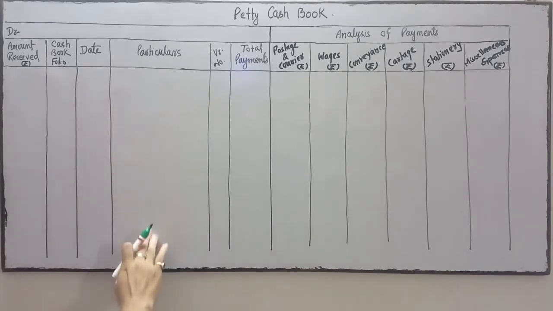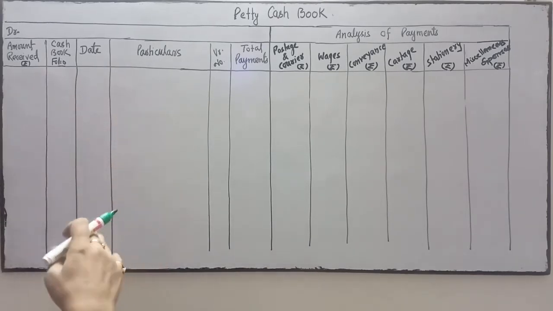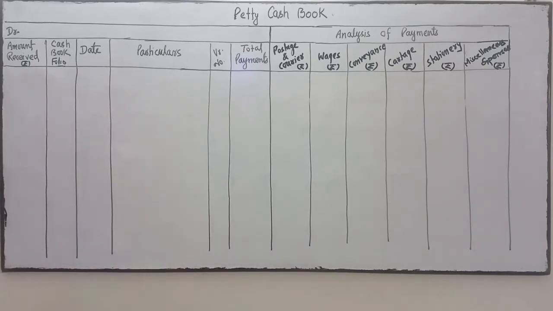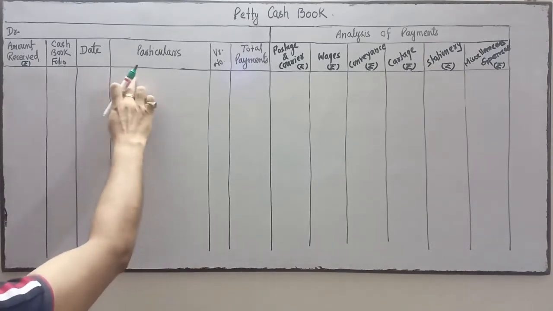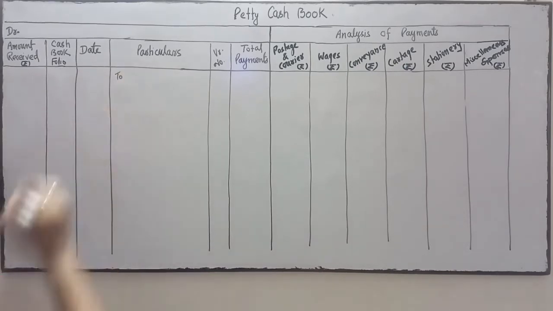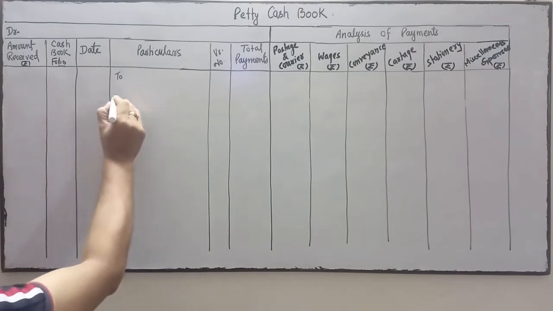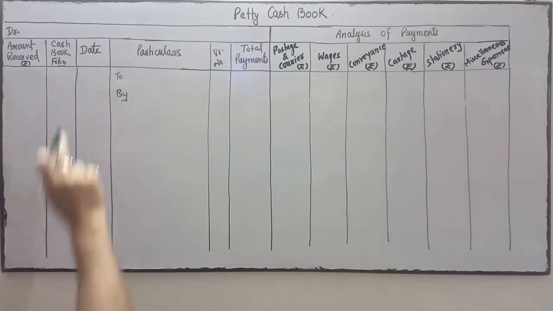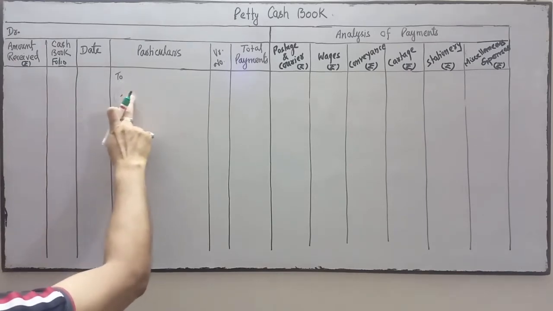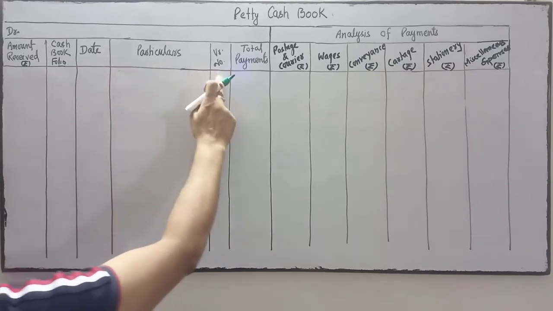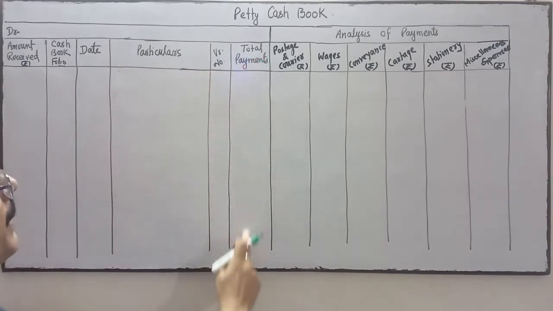There is one particular column, both for debit and credit. If you want to write on the debit side, we start with 'To'. And if you want to write on the credit side, we start with 'By'. So there is one particular column only, both for debit and credit. This is for voucher number, this is for total payment.